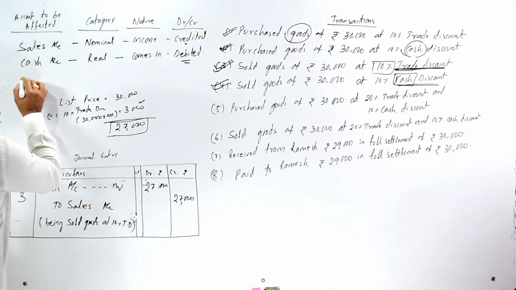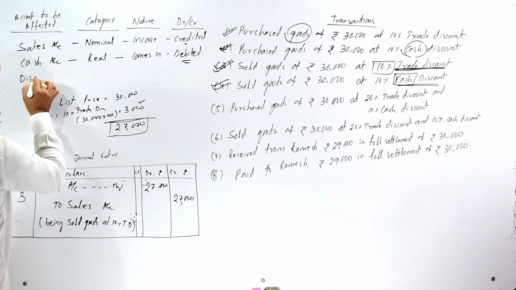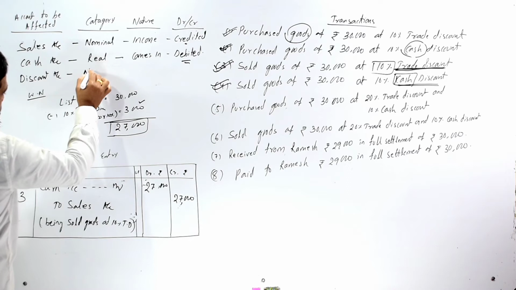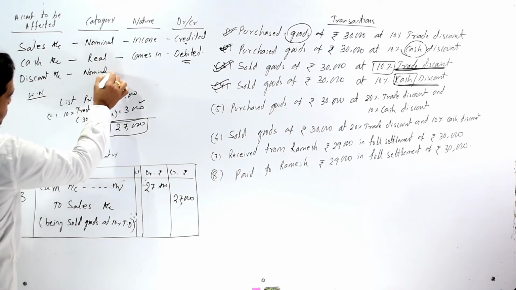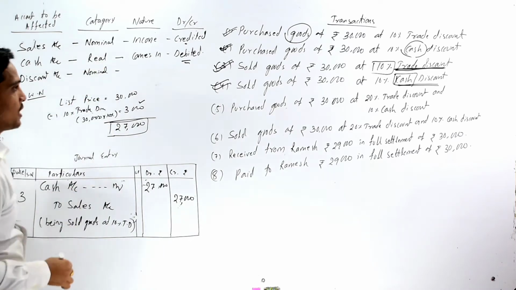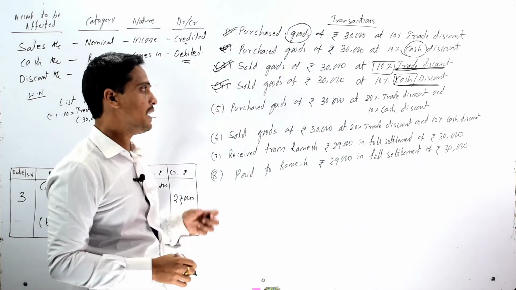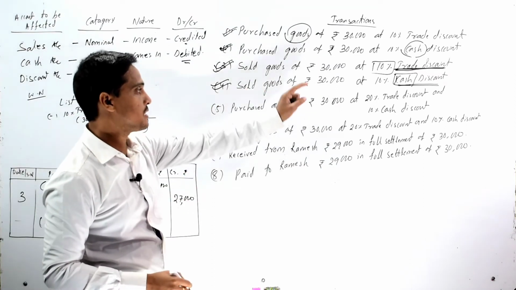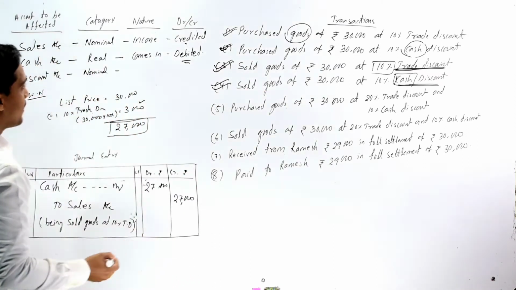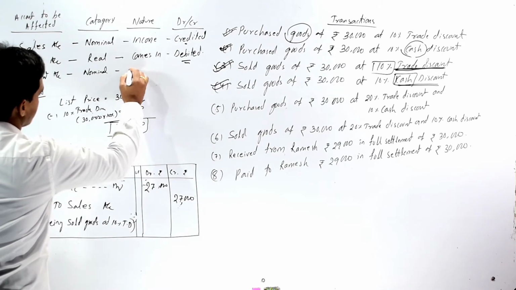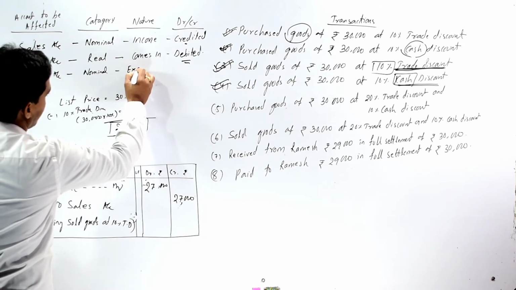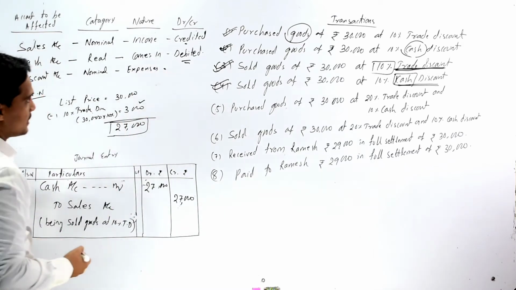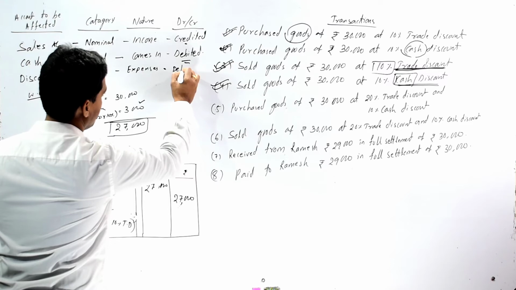So we should consider another account, that is discount account. Discount account also belongs to our nominal account category. So here we should apply the rules in order to identify whether it should be debited or credited. As here we are selling the goods, so we are allowing discount, so it is considered as an expense or loss for the organization, so it should be debited.